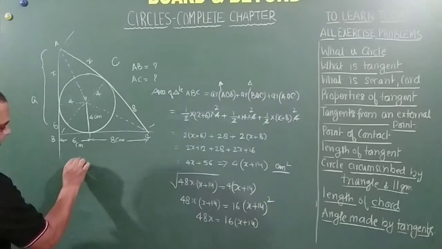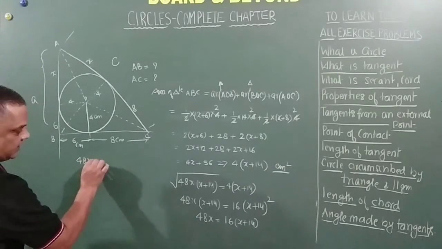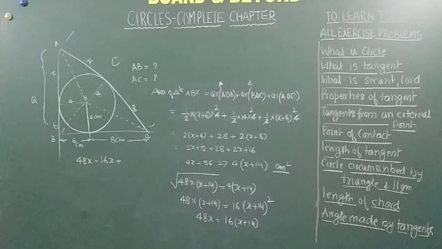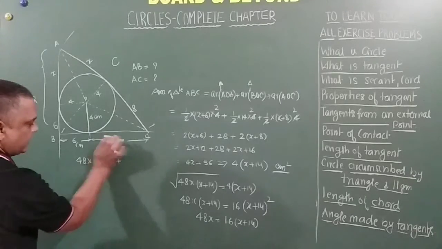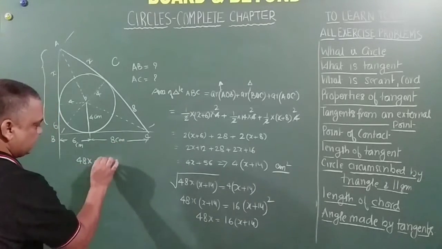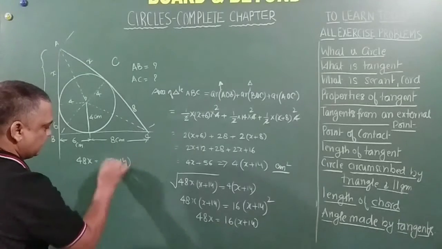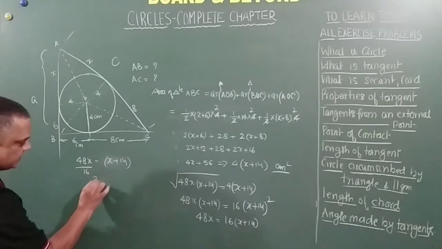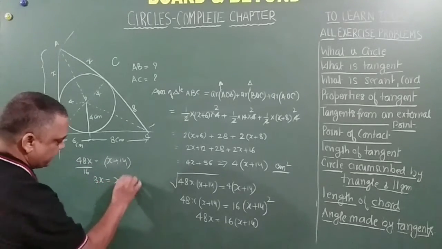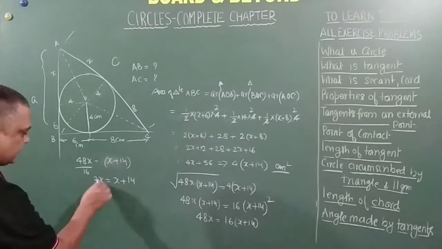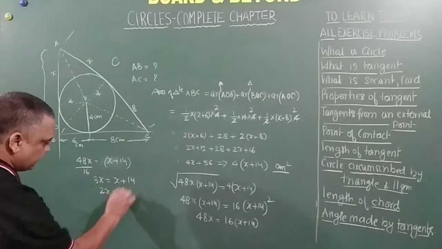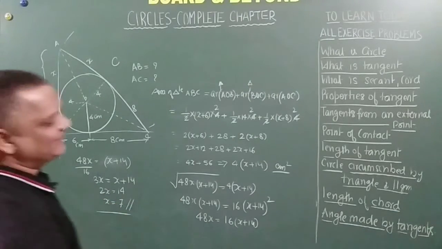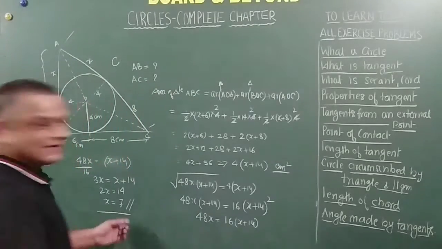So this becomes how much, my friends? 48x is equal to 16 times (x plus 14). Divided by 16, this becomes 3x is equal to x plus 14, so 2x is equal to 14. So x is equal to 7. Oh my god, we have reached it here, friends.